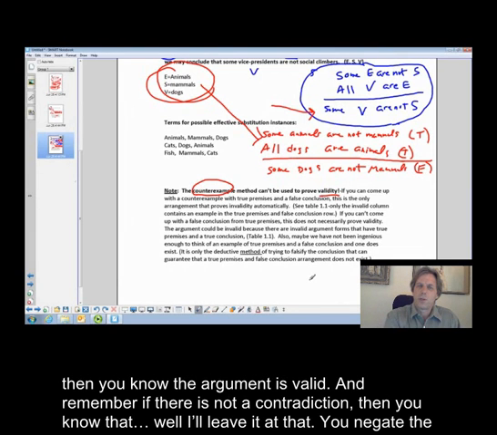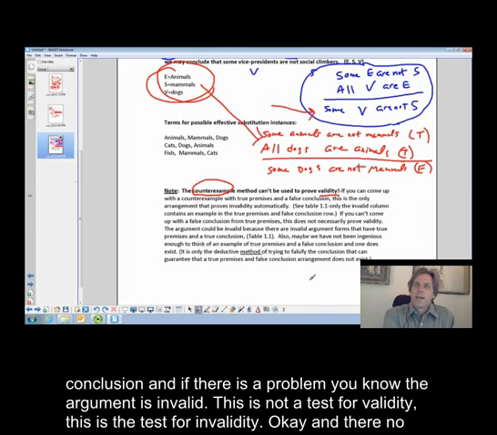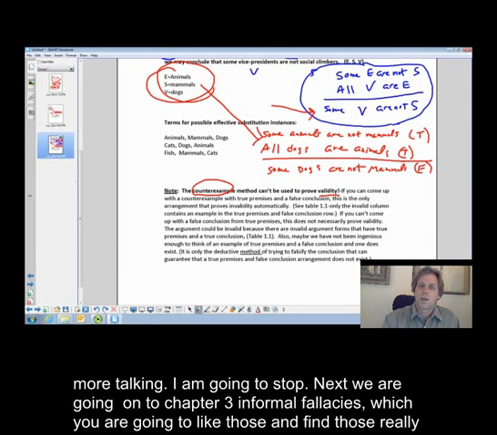Okay? If you negate the conclusion and there's a problem, you know the argument is invalid. This is not a test for validity. This is a test for invalidity. Okay, and no more talking. I'm going to stop. Okay, and next we're going to go on to Chapter 3, Informal Fallacies, which you're going to like and find really relevant. Okay.